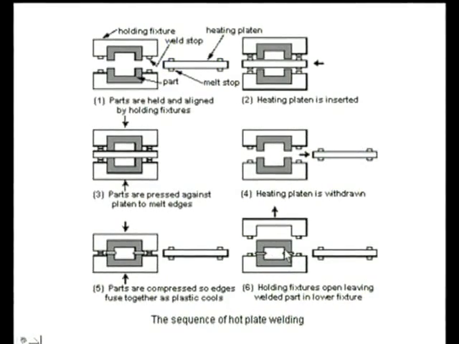So this is how the heated plate welding process takes place. Generally when we have to join sheets, we prefer this type of process. Now let us go for another type of welding, that is friction welding.